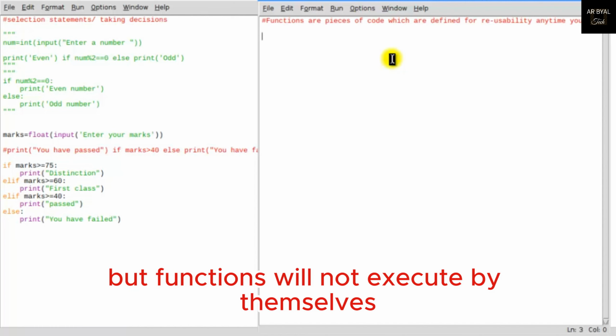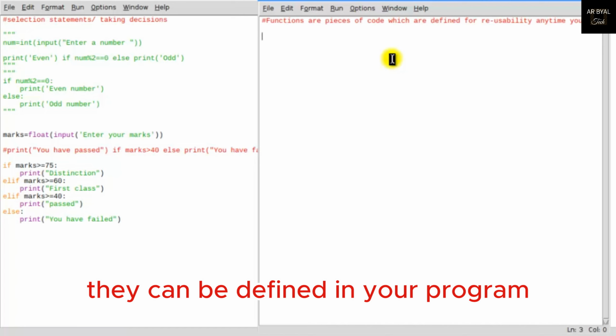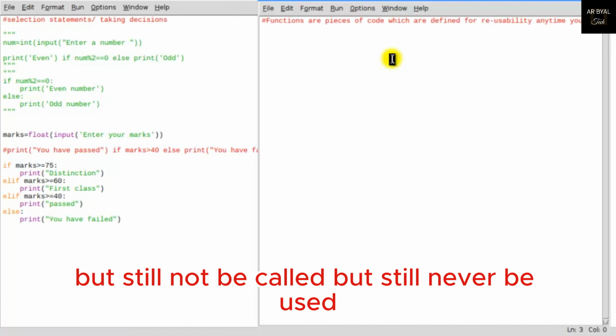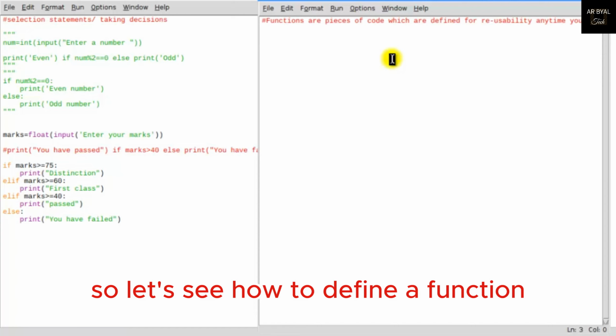But functions will not execute by themselves. You need to call them. They can be defined in your program, but still never be used, and never be executed. So let's see how we define a function.